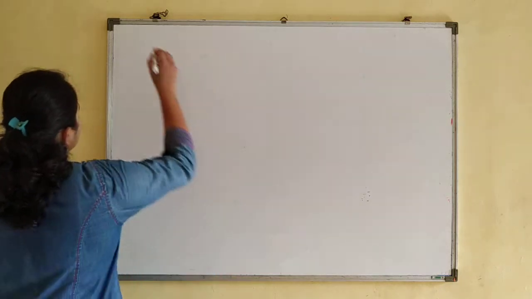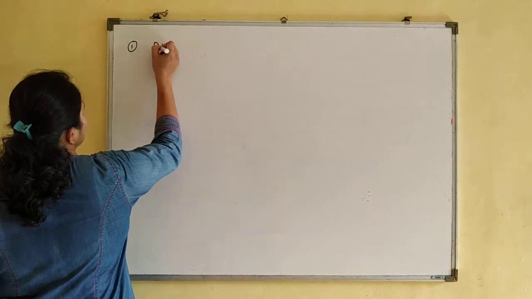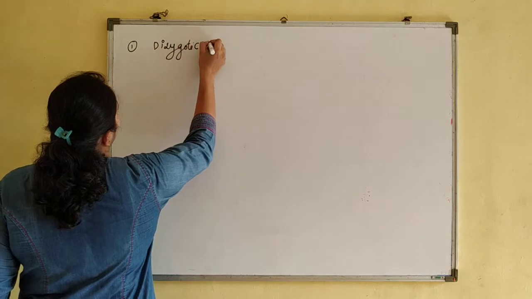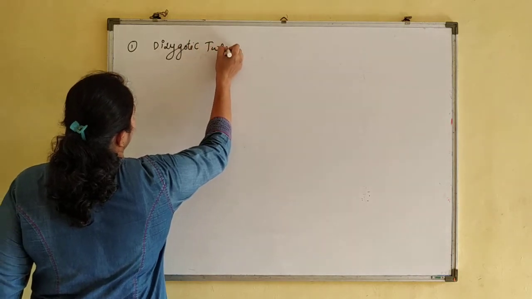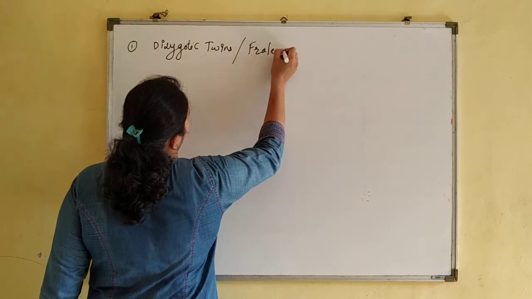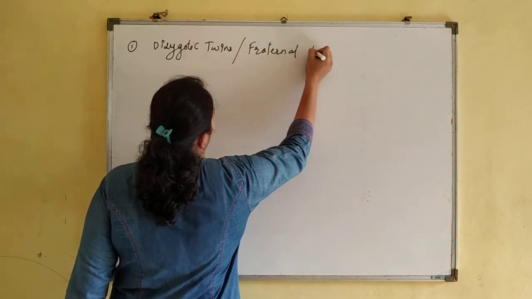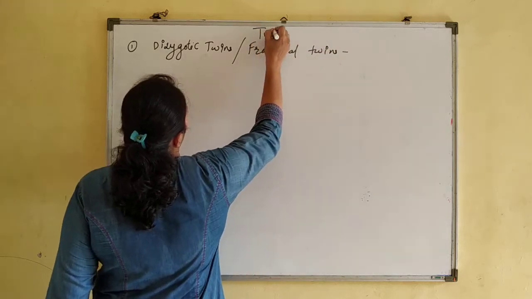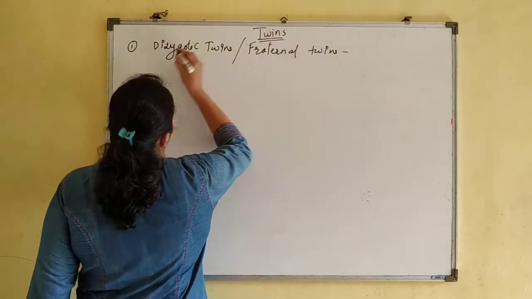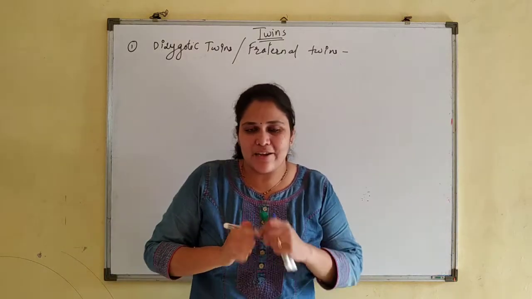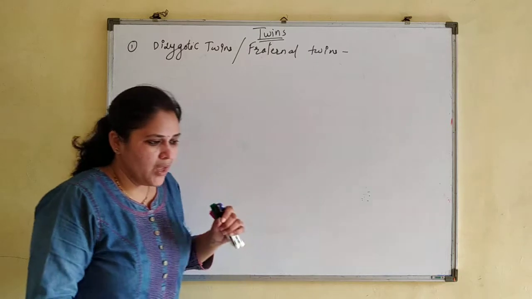First one, dizygotic twins, or fraternal twins. We are learning the point of twins. Now dizygotic twins means what?